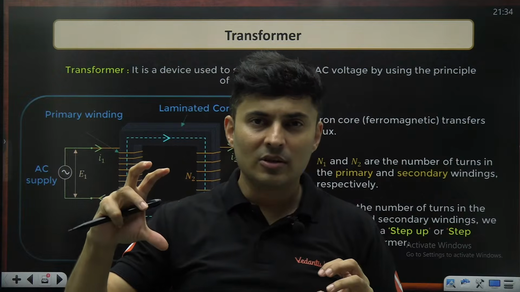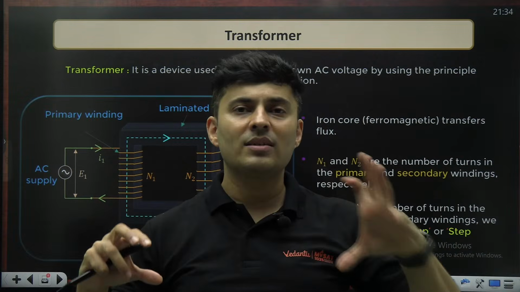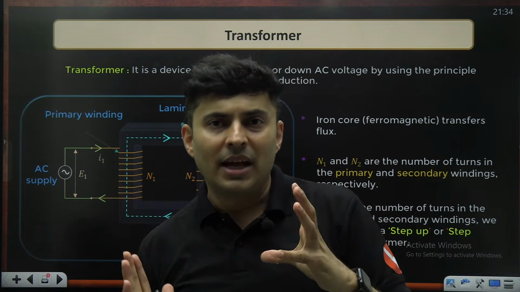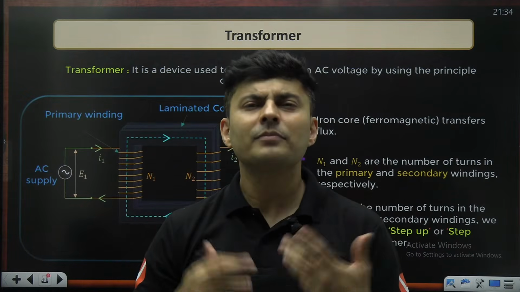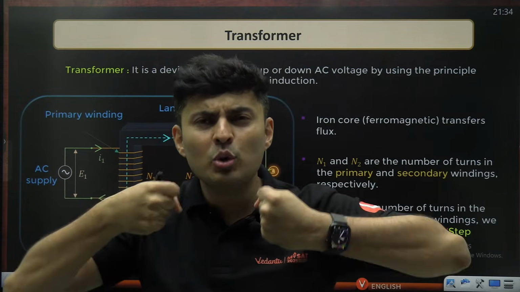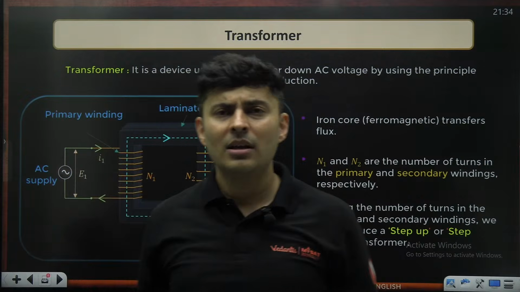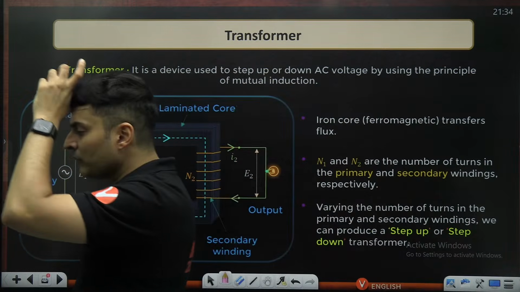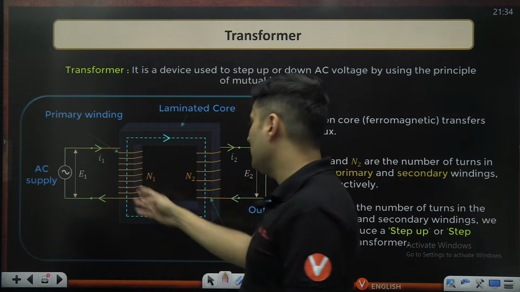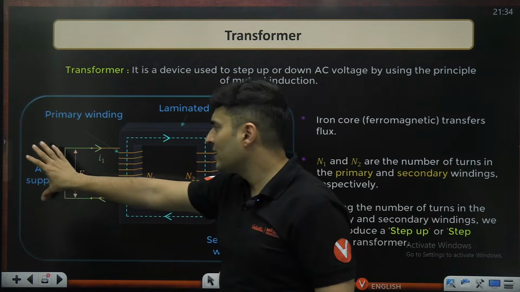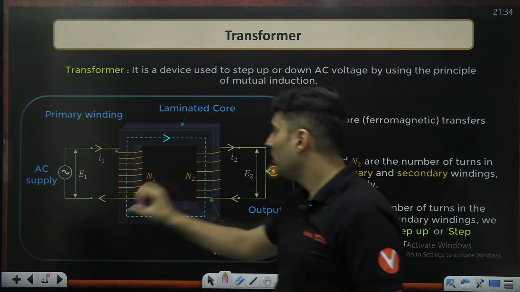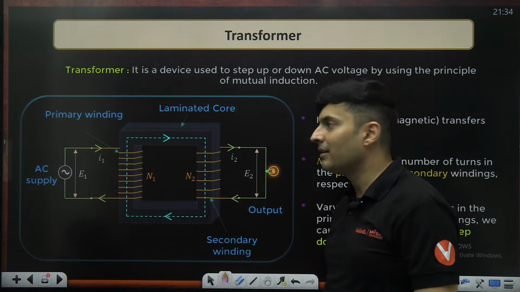The first coil is called primary, the output coil is called secondary, and the magnetic flux is being linked from primary to the secondary. That's the simple mutual inductance. Same thing you learned in the EMI chapter. Nothing different. But then, what is all this nonsense, sir? What is this rectangle over here? I'll tell you. So this is the input side, primary. This is the output side, which is the secondary.